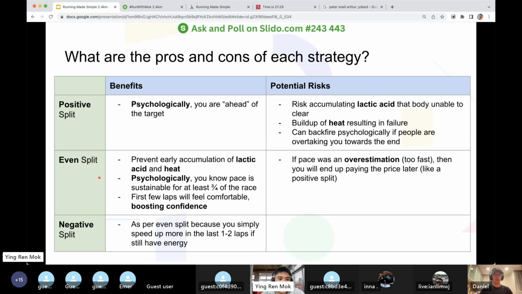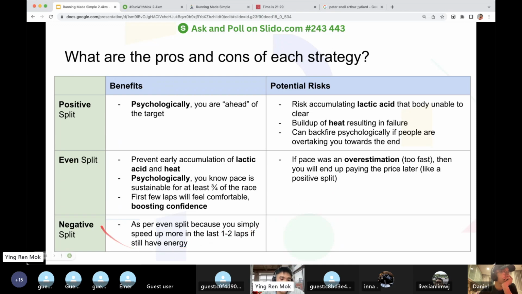Now, what is even split? With even split you try to even out, so you prevent early accumulation of all these things. And psychologically, at least the pace is sustainable for at least 3/4 of the race. And also in the first few laps, because you start slower, you will feel comfortable. It can boost your confidence. Now the downside is this: if the pace was an overestimation, that means you overestimate your potential. You say I want to start off at this pace, then later on you may pay the price. You become a positive split.